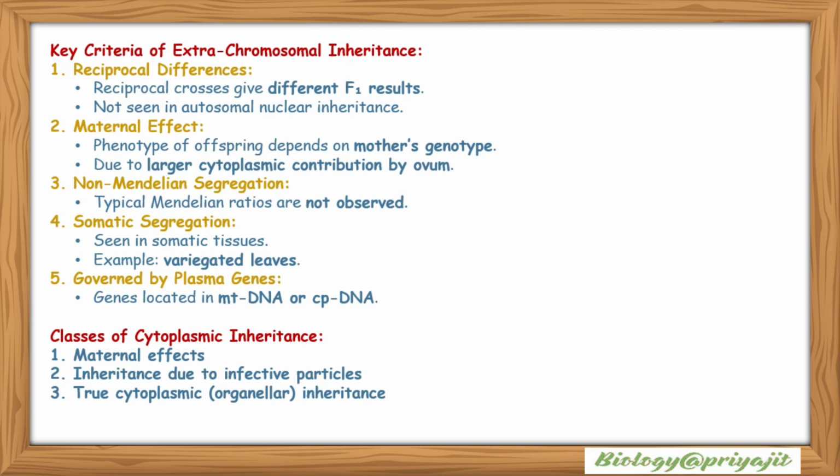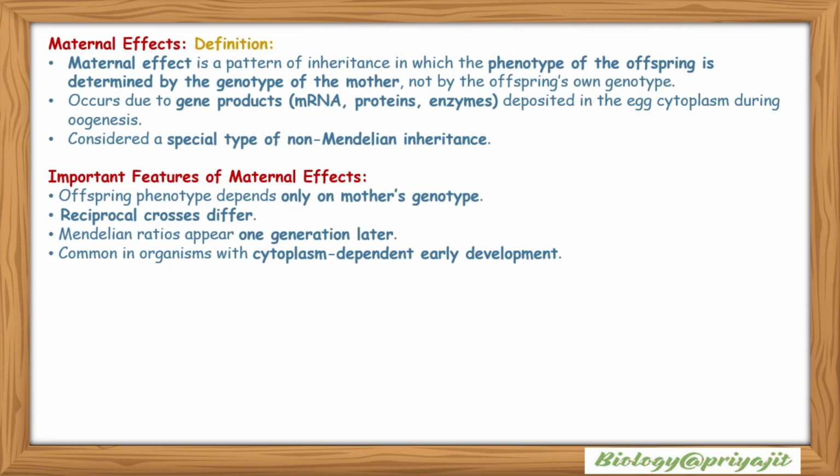So, classes of cytoplasmic inheritance: there is maternal effect, inheritance due to infective particles, and true cytoplasmic or organellar inheritance. Maternal effect definition. Maternal effect is a pattern of inheritance in which the phenotype of the offspring is determined by the genotype of the mother, not by the offspring's own genotype, and it occurs due to gene products like mRNA, proteins, enzymes which are deposited in the egg cytoplasm during oogenesis, and it is considered a special type of non-Mendelian inheritance.